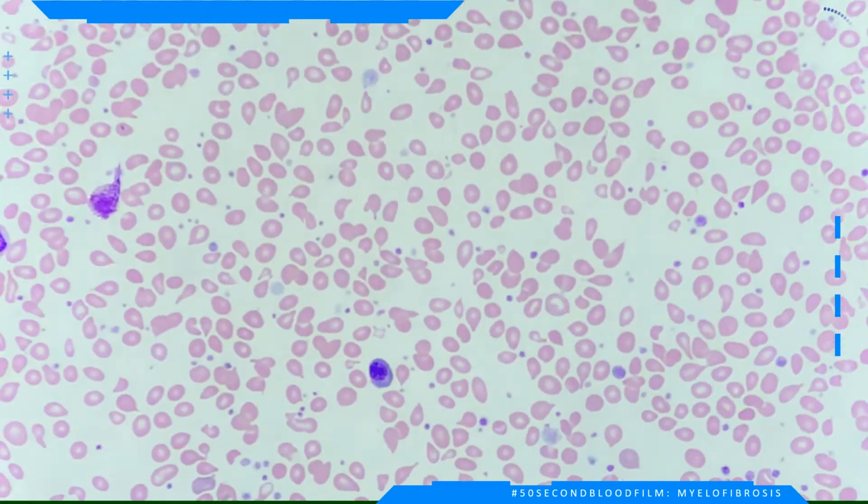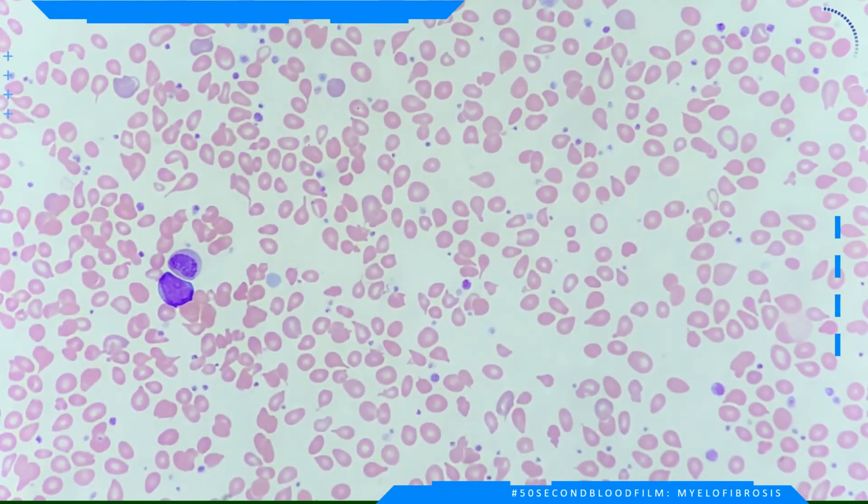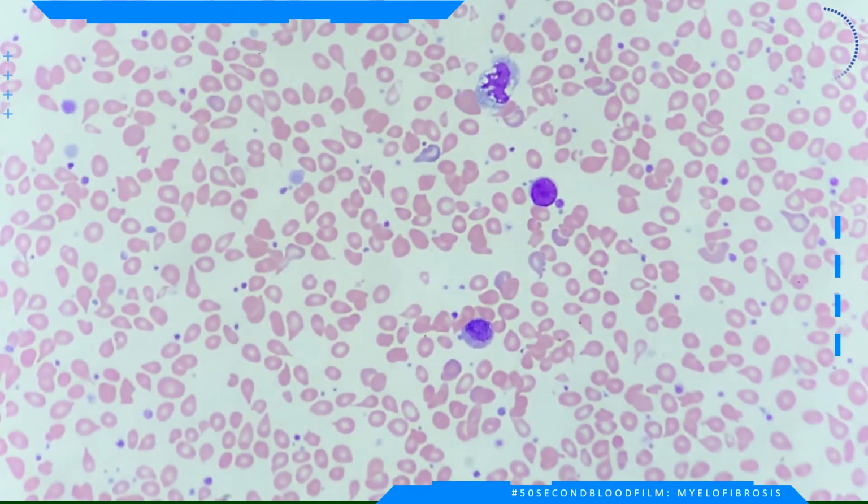This peripheral blood film is from a patient with myelofibrosis who attended the hematology clinic. As can be seen, there is marked anisopoikilocytosis with polychromasia, and also some immature cells like the blast cell seen. The platelets also vary in size, with some large platelets present.